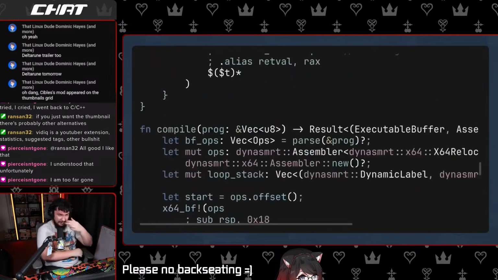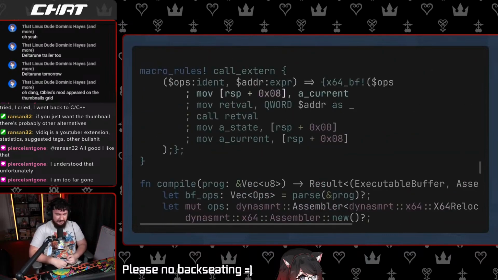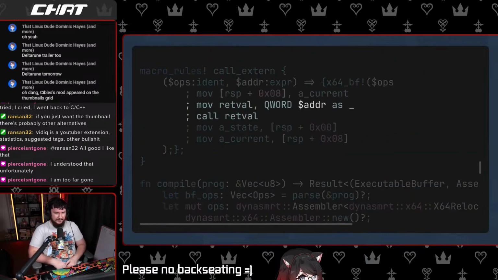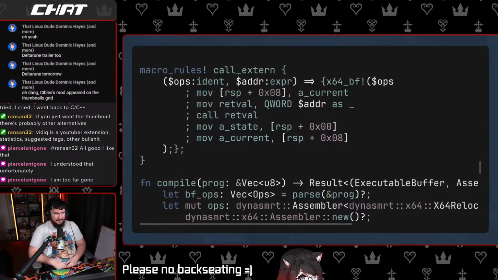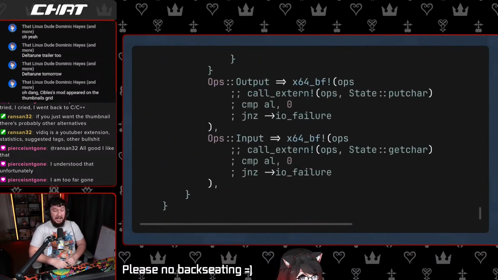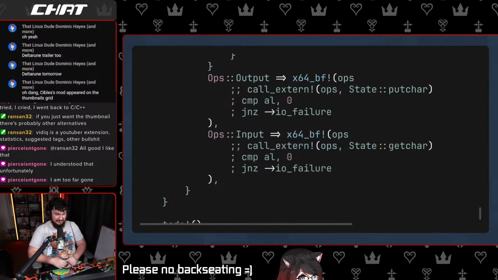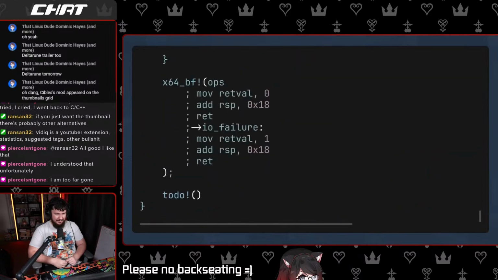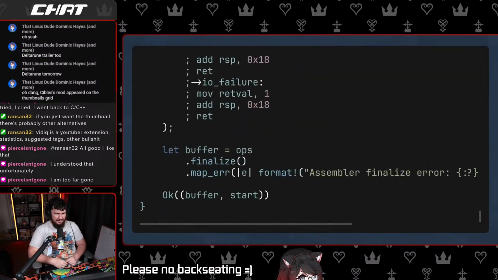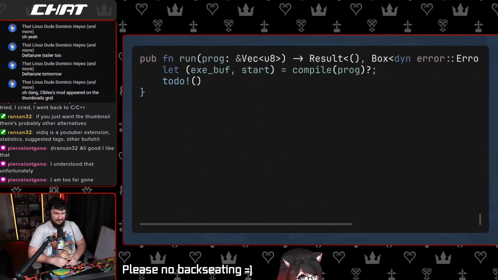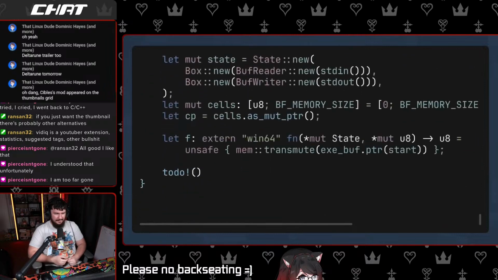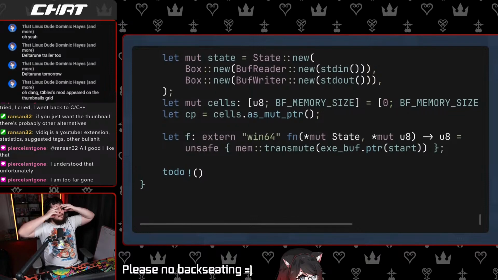After that, we can create another macro to make function calls. We need to save RDX in the caller stack, and after calling the subroutine, we need to restore RCX and RDX because both are volatile for obvious reasons. Back in the CodeGen, we can use this macro to call the very obvious function. Now that the logic part is done, we can add some checks and an epilogue, then return the buffer and the offset. In the run function, we initialize the required data structures, cast the generated buffer to a function pointer, and execute the function.